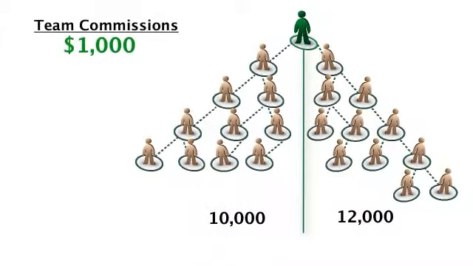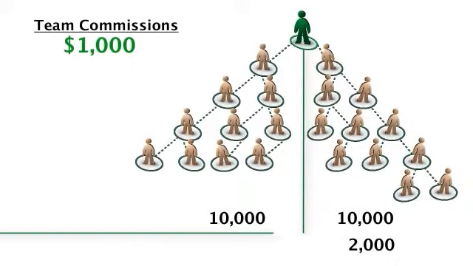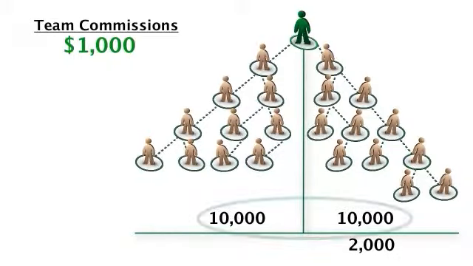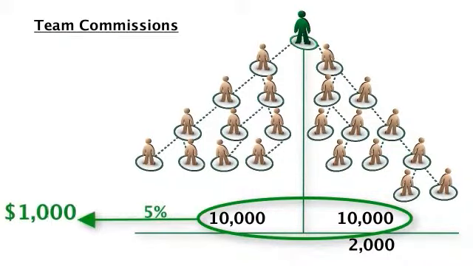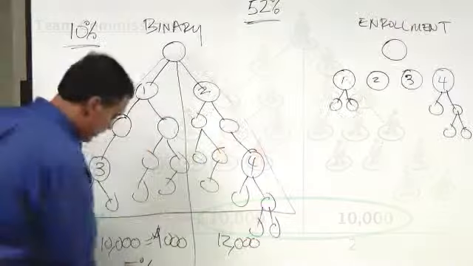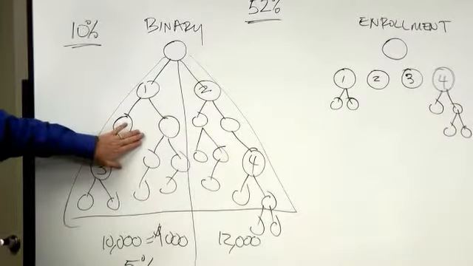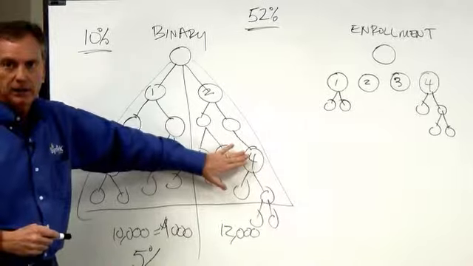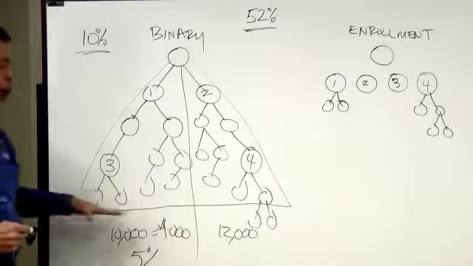$1,000. What we actually pay is the equivalent volume on both sides, 5%. So we pay you 5% of this leg and 5% of that leg of the matching volume.